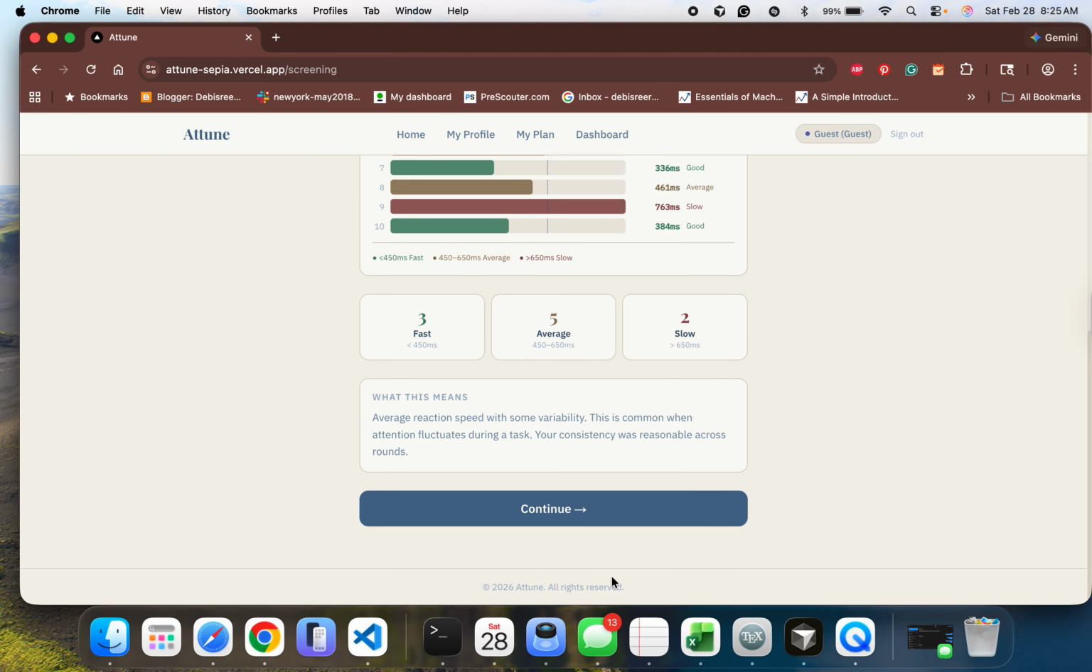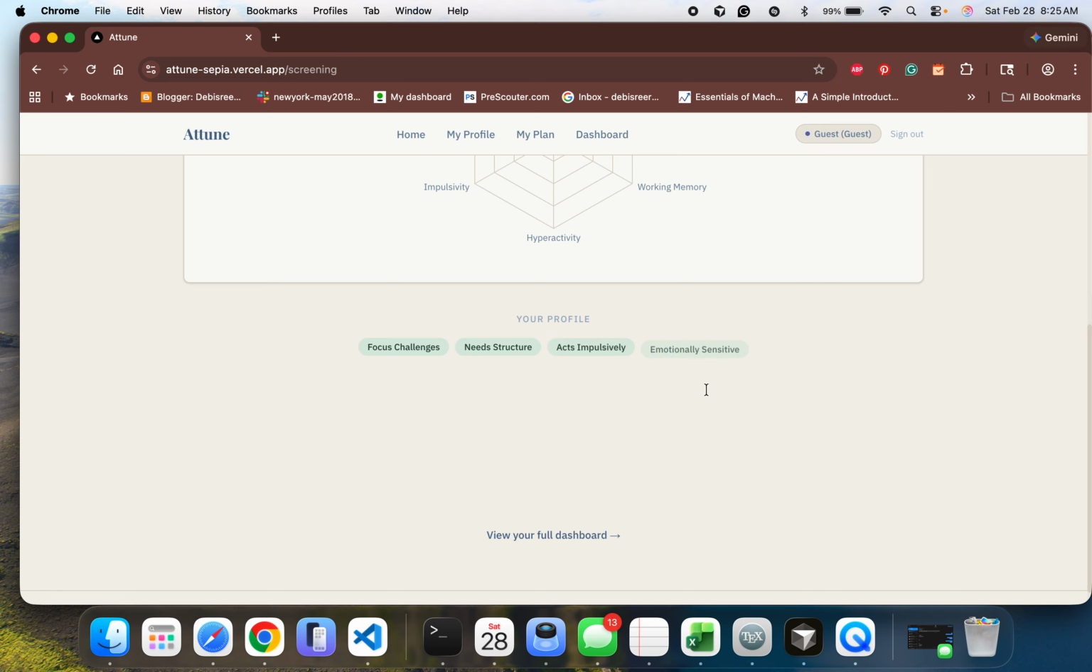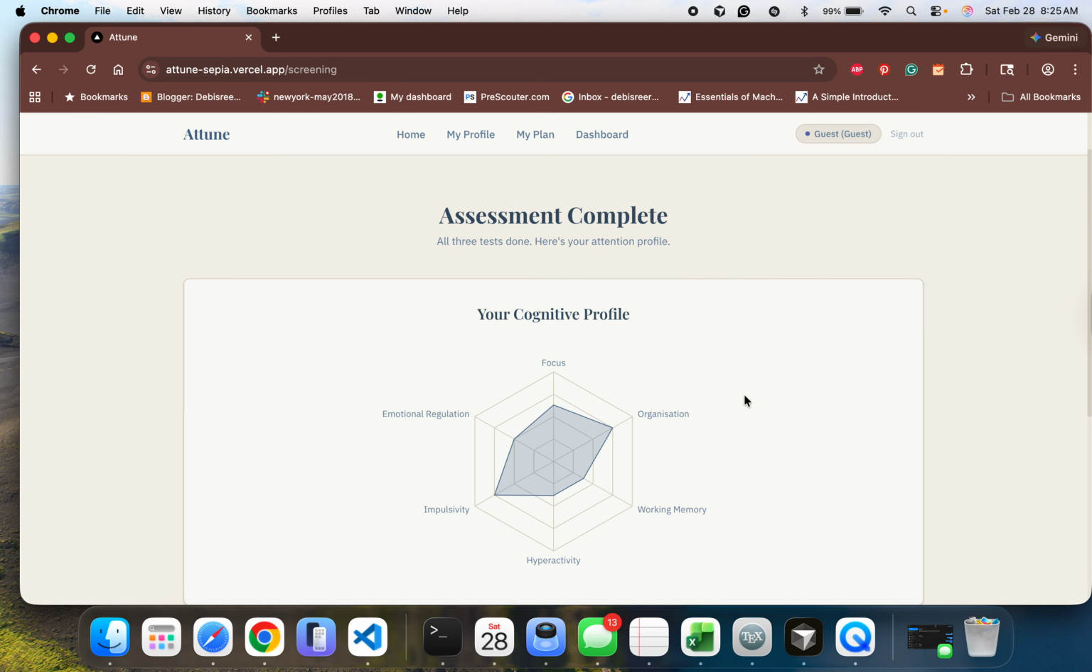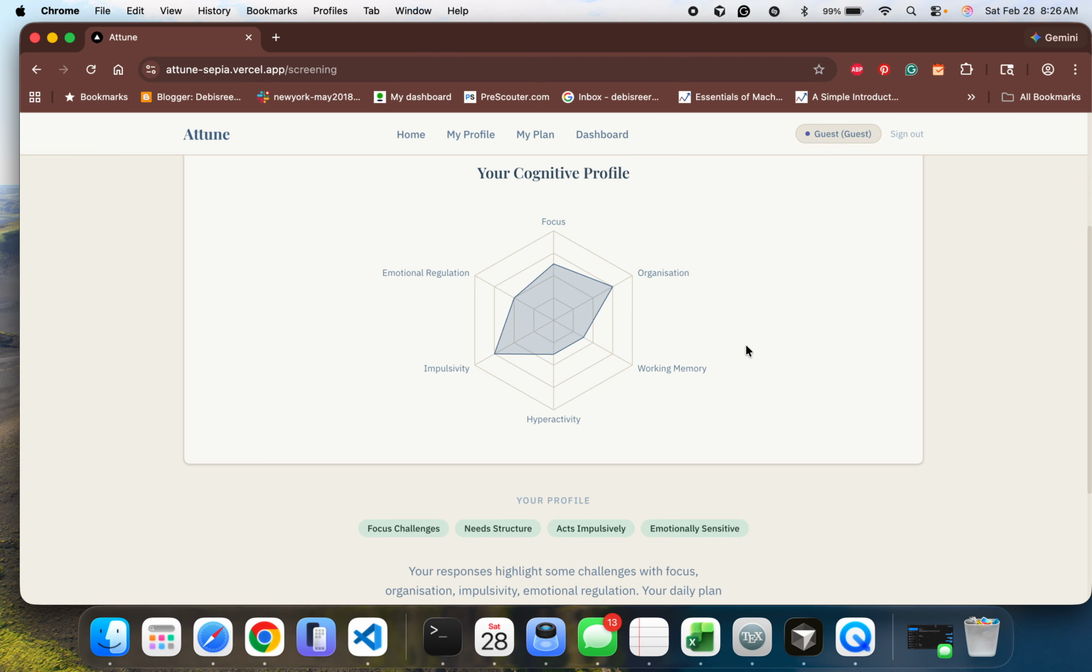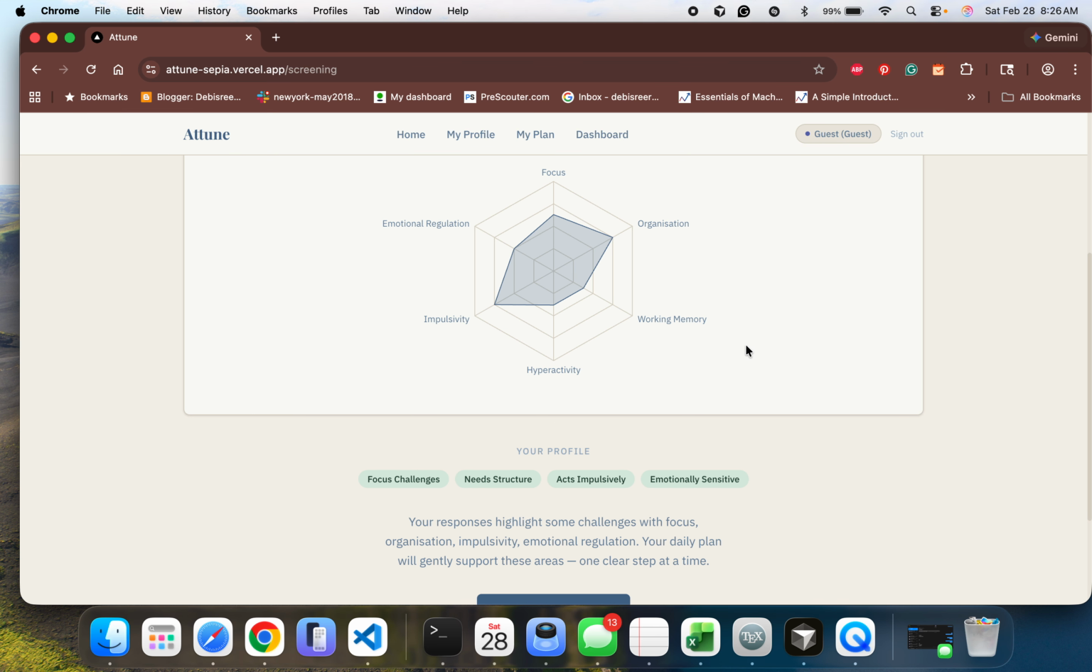All right, so once this is done, you continue, and here it's showing some assessment result based on certain aspects. Now, right now my tests were very random. I was not very attentive or anything, so this might not be the good result to showcase.